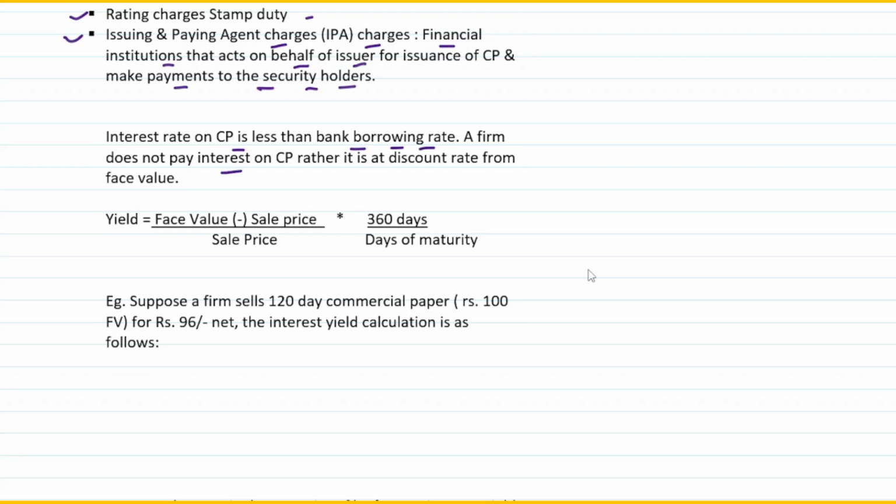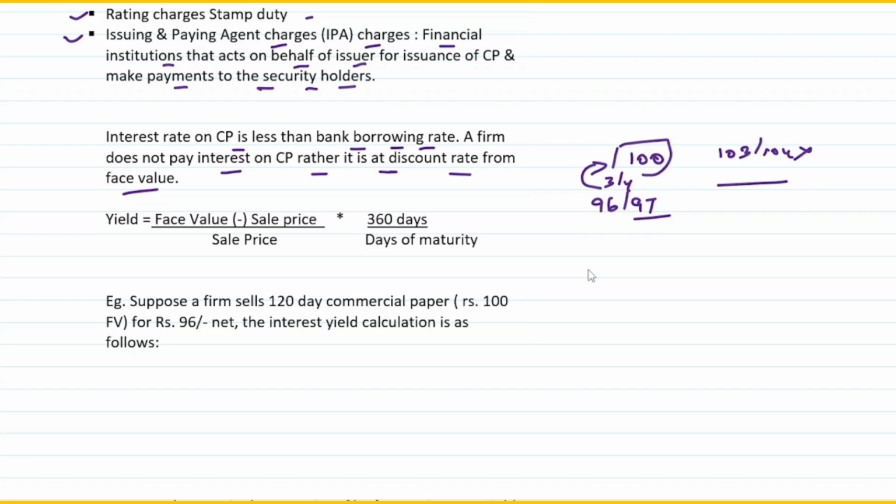A firm does not pay interest on commercial paper, rather it is issued at a discount from the face value. That is something we have already discussed. So it's not that a 100 rupees face value commercial paper will be paid at 103 or 104. No, that's not the case. Always the issue price will be less than the face value. That is the margin that the security holder will make. So either it will be issued at rupees 96 or 97, and the margin, that is 3 or 4 rupees, eventually will be the interest that the security holders will be earning, right?